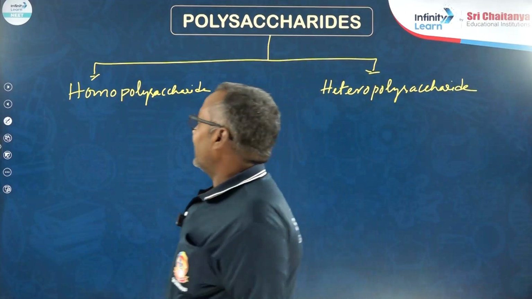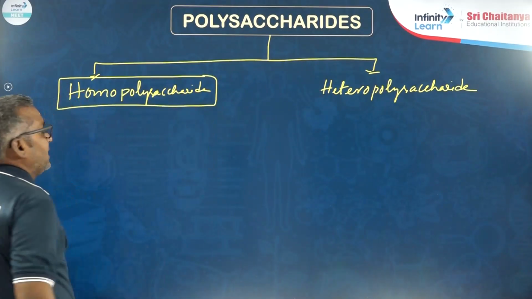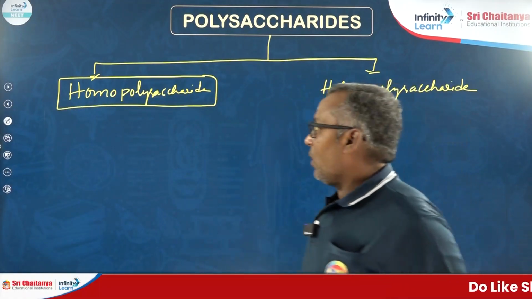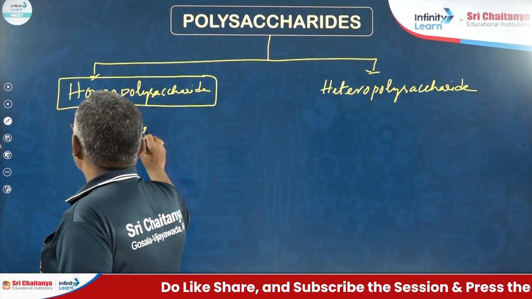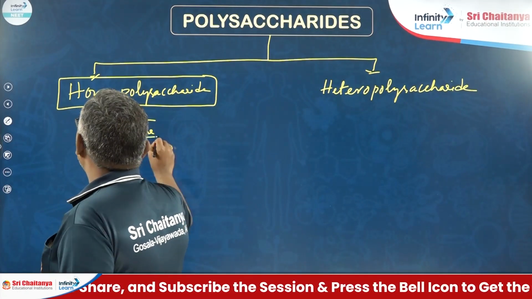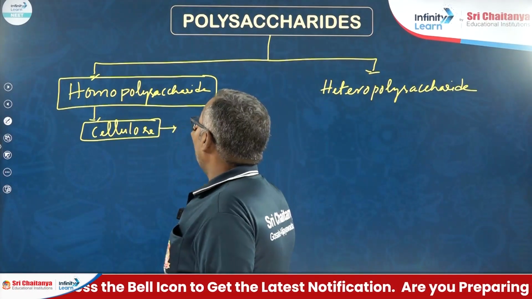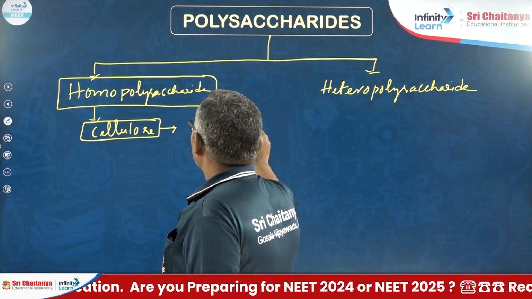Let us take some examples for homopolysaccharide and heteropolysaccharide. First, let us see about homopolysaccharides. Cellulose is one important homopolysaccharide. Cellulose is made with beta-D-glucose.